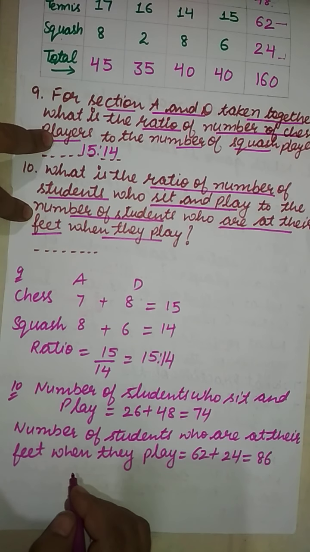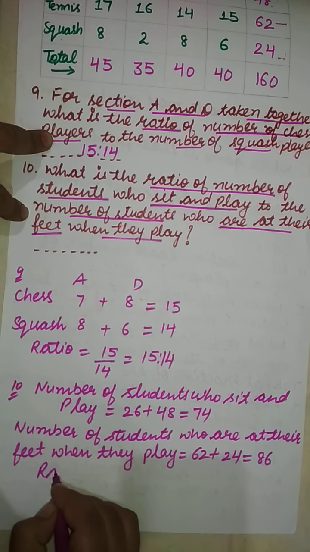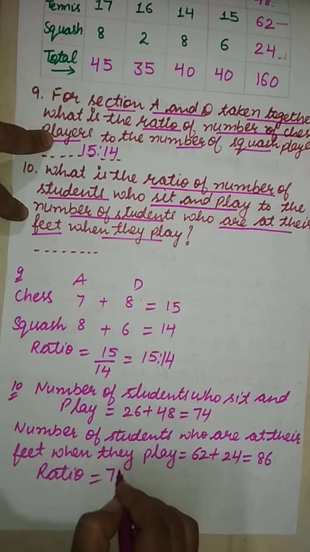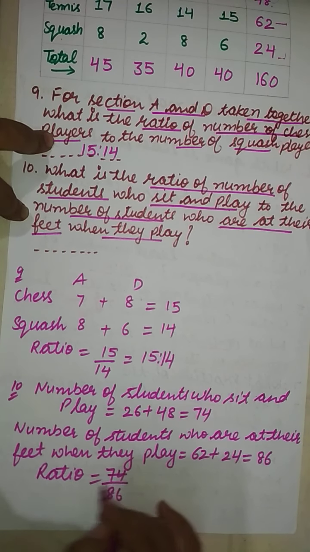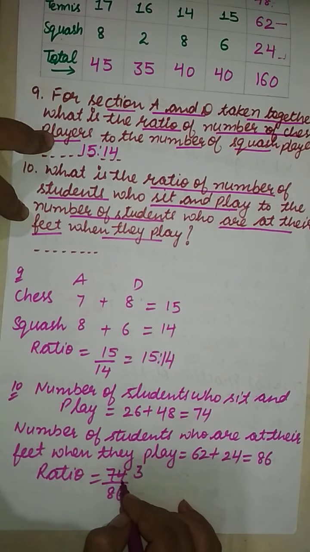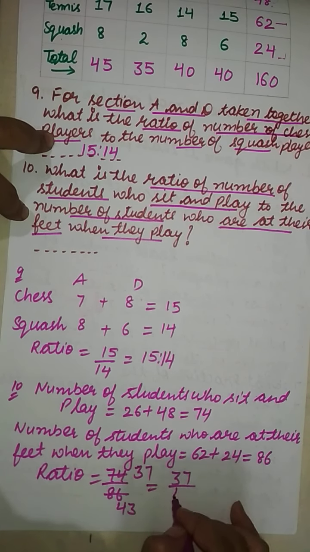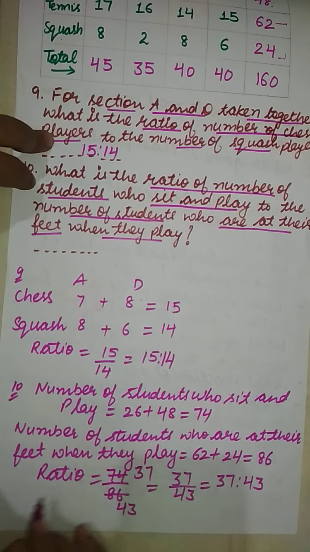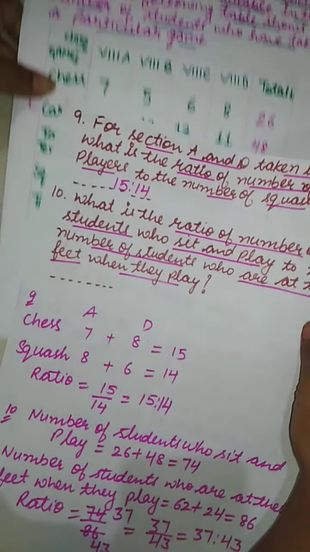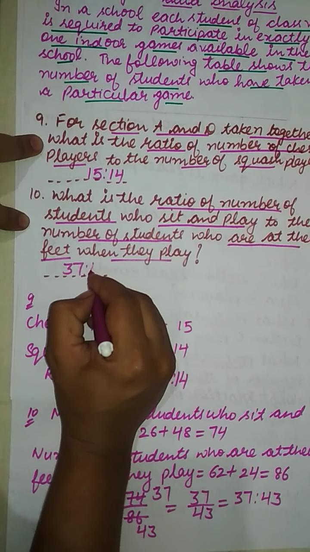We are to find out the ratio, as the question is what is the ratio. So the ratio will be 74 divided by 86. So 2 threes are 6, 14, 2 sevens are 14, 4 to the 8, 2 threes are 6. So this is 37 by 43, which is equal to 37 ratio 43. So our right answer for question number 10 is 37 ratio 43.